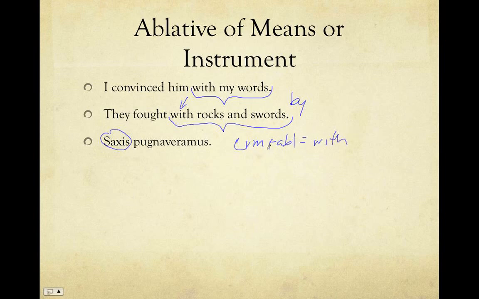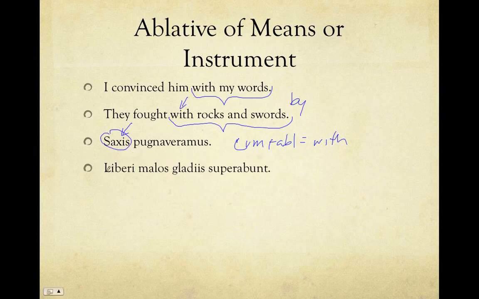But when you use cum plus the ablative, what you're really indicating is that this is alongside. That is, it's an accompanying thing. So if we had said cum saxis pugnaveramus, what you would be meaning is we had fought and we had rocks with us. Rather, with the ablative all by itself says, we fought by means of rocks.